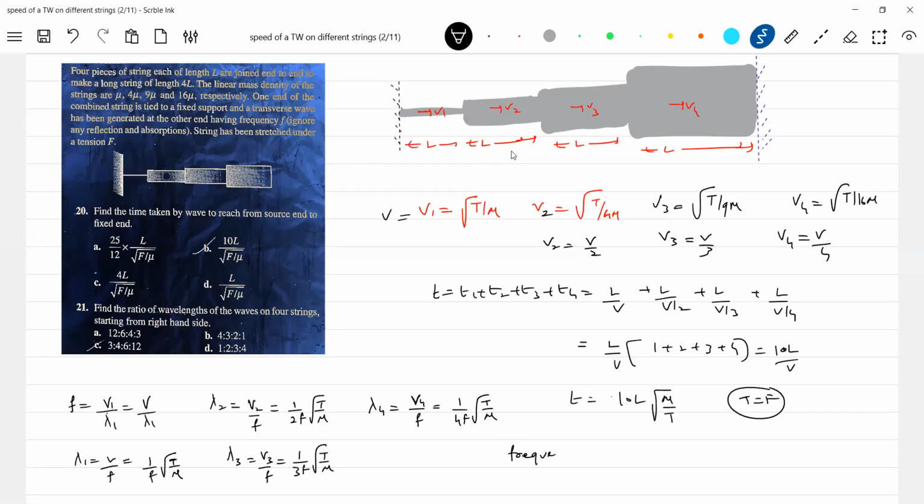Frequency of a wave will not change, as it is independent of the medium. It depends on the source. It doesn't depend on the rope. It depends upon the source which is going to generate it.